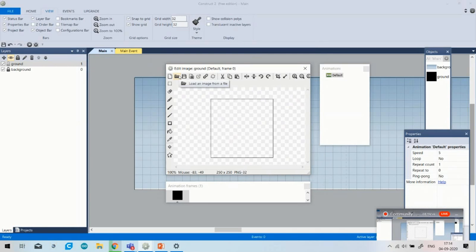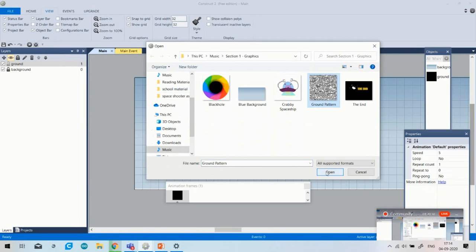So here are various options: load an image, save image, set export. As I said, if you want to export in any format, you can do that, you can crop and many things. Rotate clockwise and anticlockwise. You have to crop an image, crop transparent, because sometimes when you pick an image, untransparent images also come with it. So you just simply click on it, and it will select only the image that is required for our game. So just click on this image and I will select open.